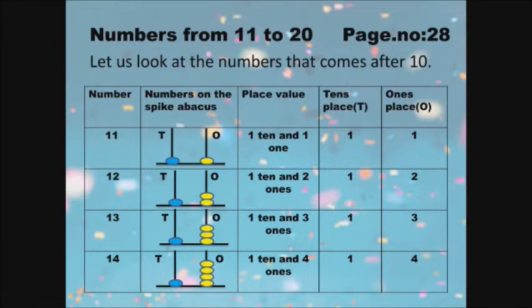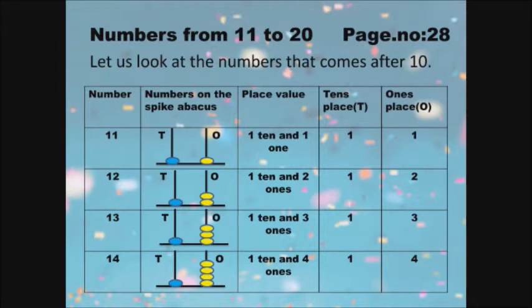Next, 12. 1, 2, that is 12. See the spike abacus. In the ones place we have 2 beads, so 2. Next, in the tens place we have only 1 bead, so 1. 1, 2, 12. In place value, 1 ten and 2 ones. In the tens place 1 and ones place 2. So 1, 2, that is 12.